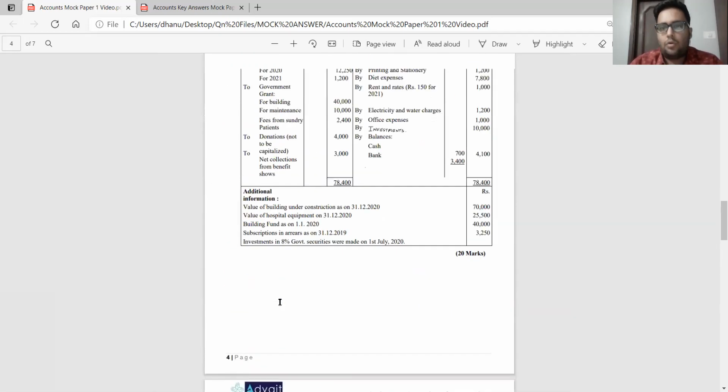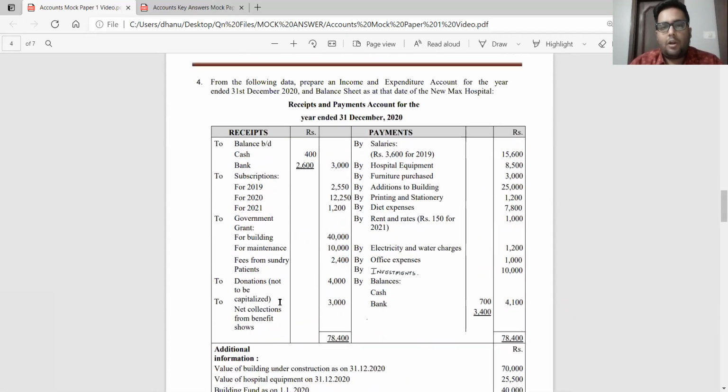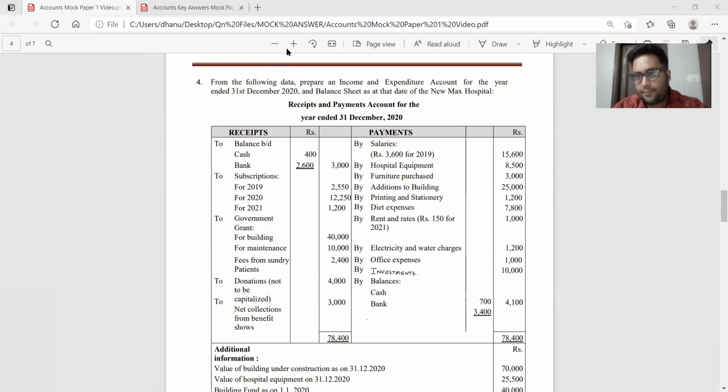Is there anything else? No. So they have asked us to prepare what? Income and expenditure account and balance sheet. Now, few points to be kept in mind. Your income and expenditure account, like I said, is similar to your profit and loss account. What do we record here? We record all revenue items only.